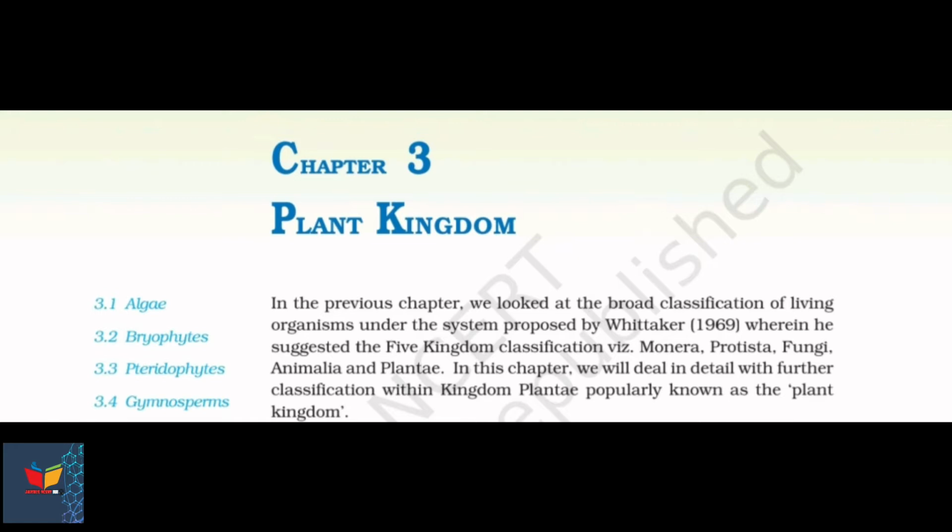In the previous chapter, we looked at the broad classification of living organisms under the system proposed by Whittaker, 1969, wherein he suggested the five kingdom classification, viz. Monera, Protista, Fungi, Animalia and Plantae. In this chapter, we will deal in detail with further classification within kingdom Plantae, popularly known as plant kingdom.